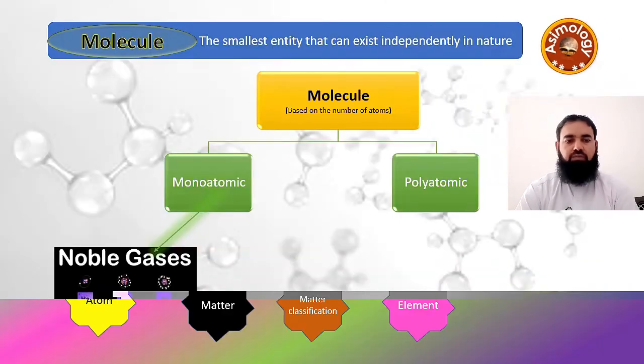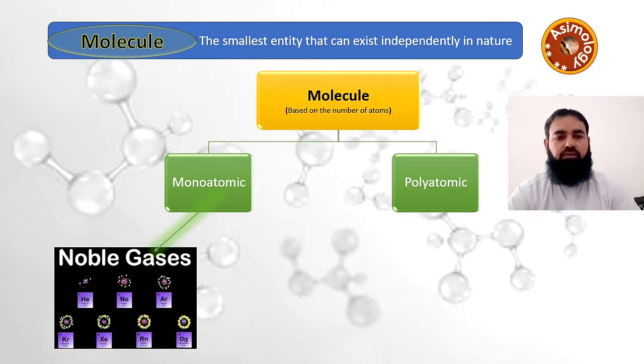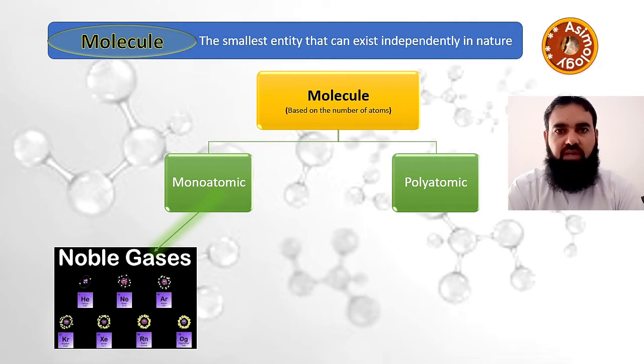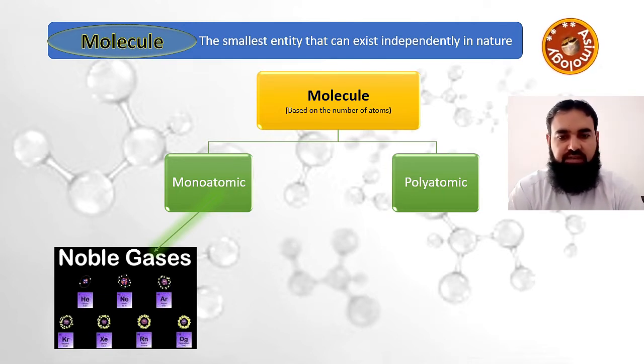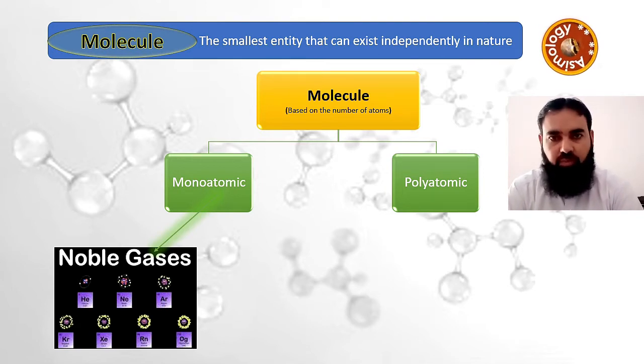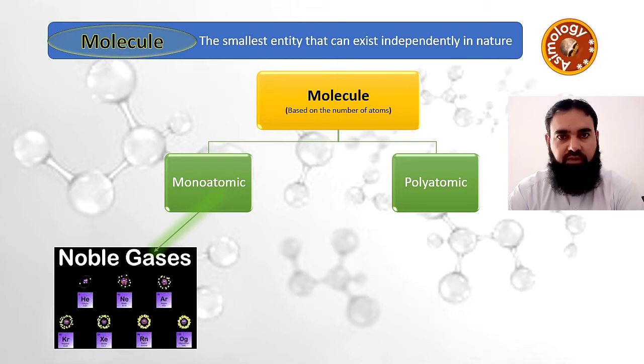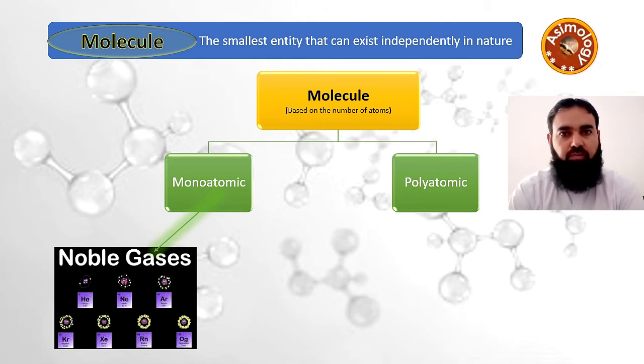Molecule. A molecule is the smallest entity that can exist independently in nature. Any smallest particle that is capable of independent existence, without making any type of interaction or bonds with other atoms or molecules. The smallest entity that is capable of independent existence, we call such an entity a molecule.